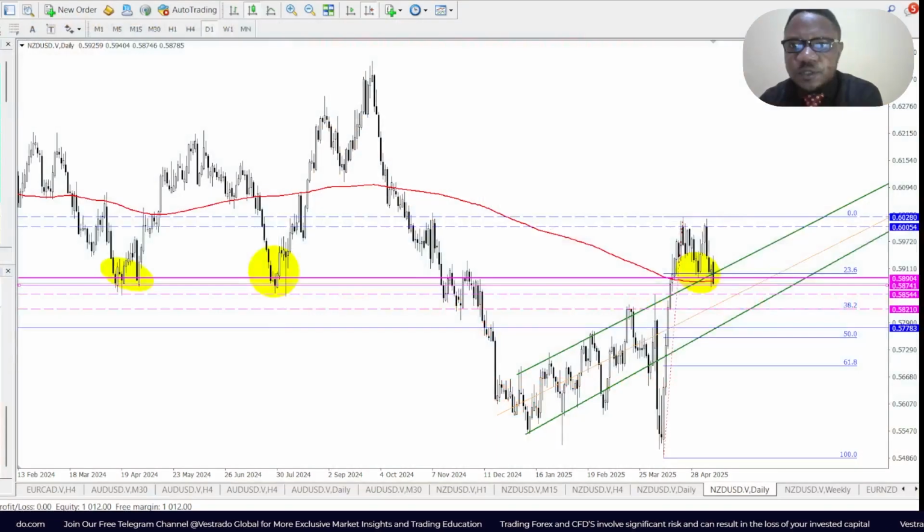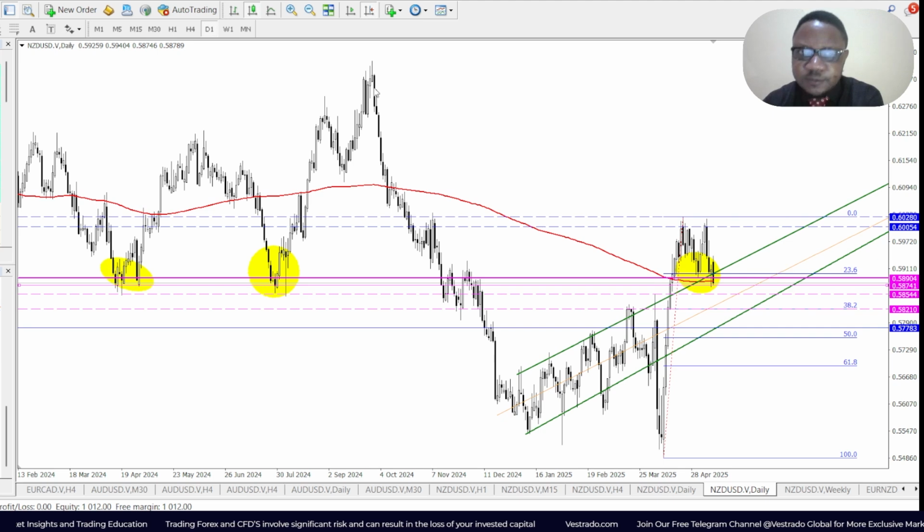So we're starting with the Kiwi. The NZD USD has been moving nicely along an ascending channel. It broke past it and touched a significant resistance level at 0.6028, after surpassing the psychological level of 0.6005.